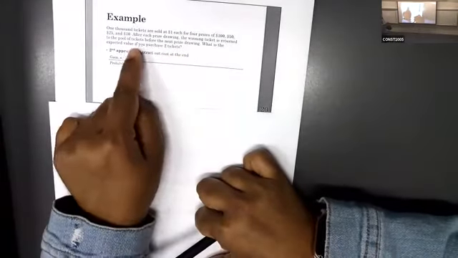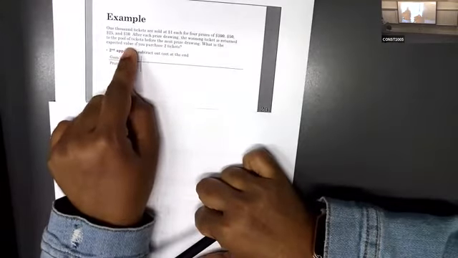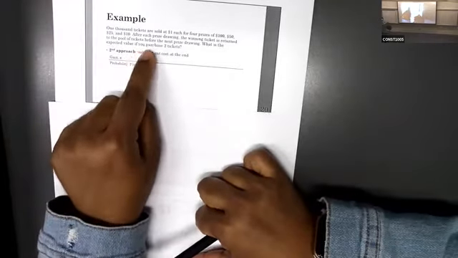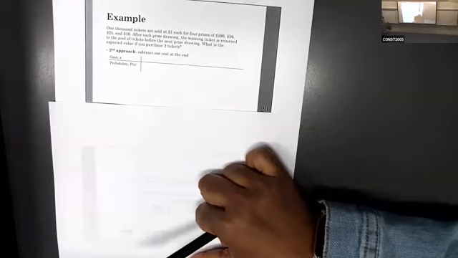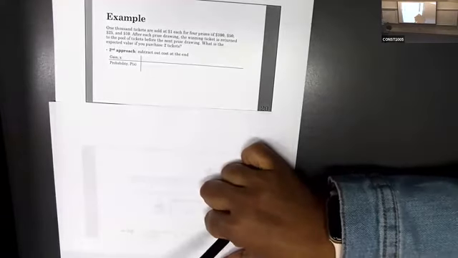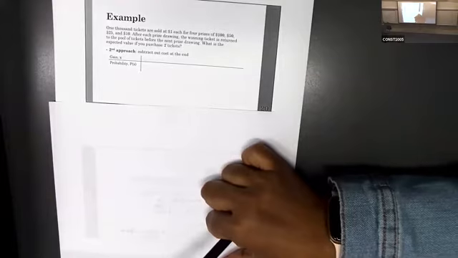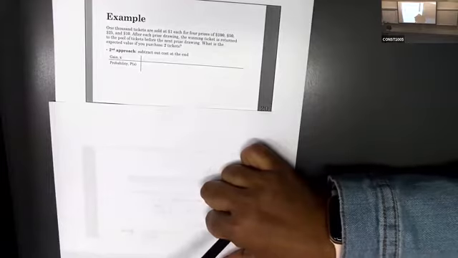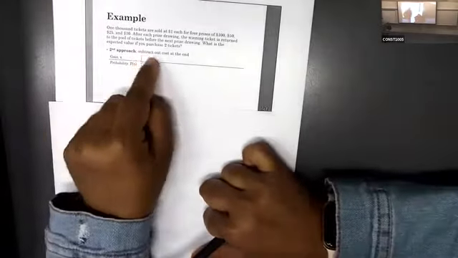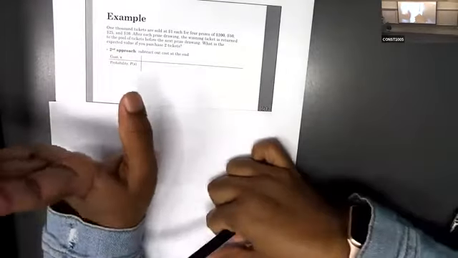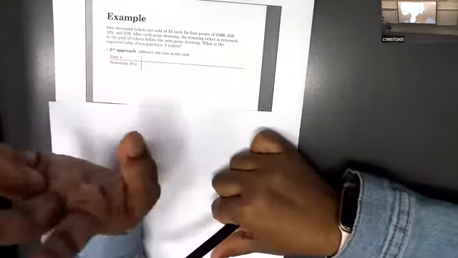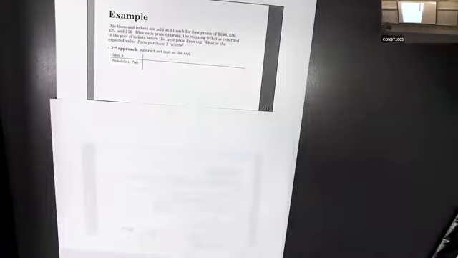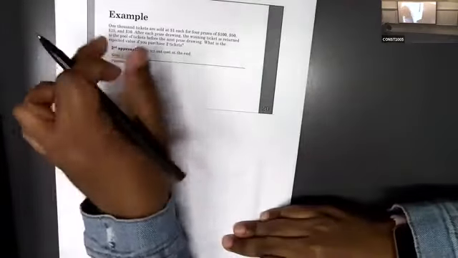Then the question is, what is the expected value? Expected value means expected of x, that means the mean. If you purchase 2 tickets, this time we have to buy 2 tickets, not 1. Now we have 4 prizes, and the price of 1 ticket is $1. According to the example, we have to purchase 2 tickets. But in this approach, don't think about the cost, so you don't need to think about that $1. Because those are our x values.